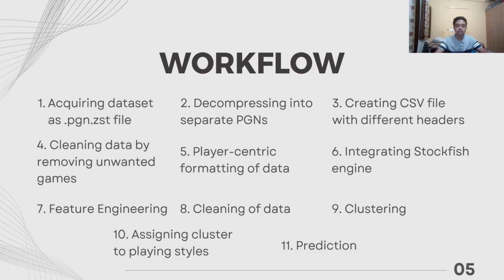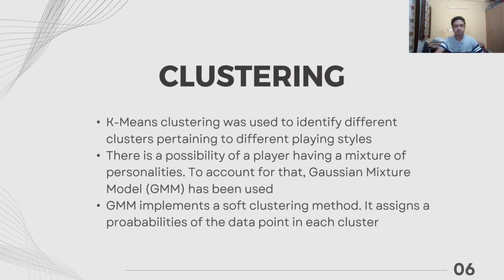After clustering, since we don't have ready-made data to determine which cluster represents which personality, I've adopted a certain method to assign the clusters to a particular playing style. And the last step is to predict the cluster given a new player's data.